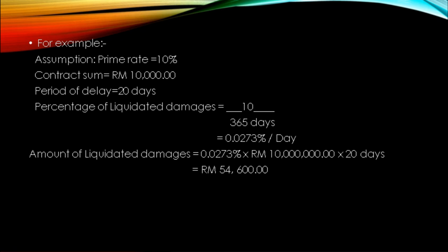Amount of liquidated damages equals 0.0273% times 10 million times 20 days, equals 45,600 ringgit Malaysia.